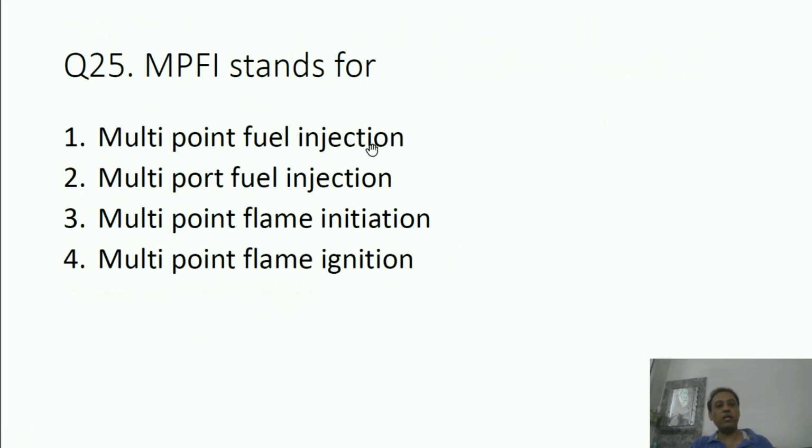MPFI stands for multi-point fuel injection, multi-port fuel injection, multi-point flame initiation, or multi-point flame ignition. What is the correct answer? The correct answer is multi-point fuel injection. Okay, and this is an alternative to the carburetor, I already told.